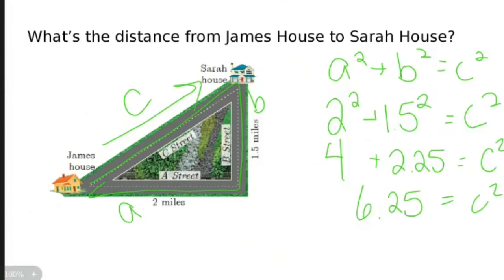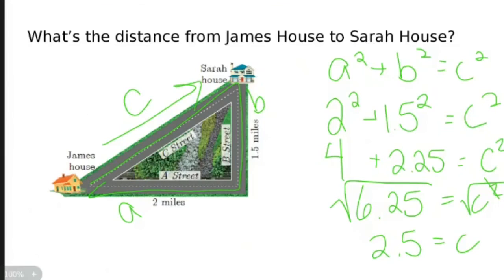Is C all by itself? No. What's in the way? Squared. How do I get rid of squared? Square root it. And the square root of 6.25 is 2.5. I know that. Now I finally, for once, have a unit of measure.